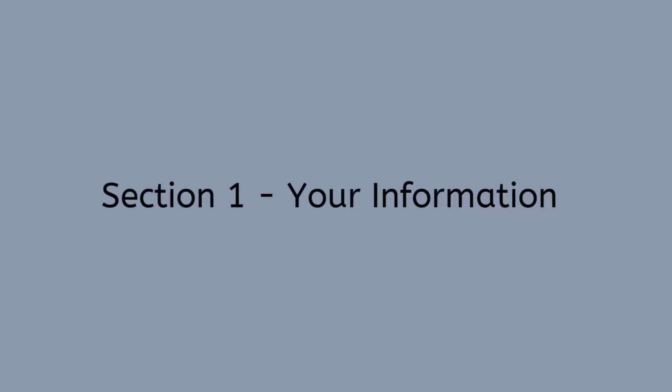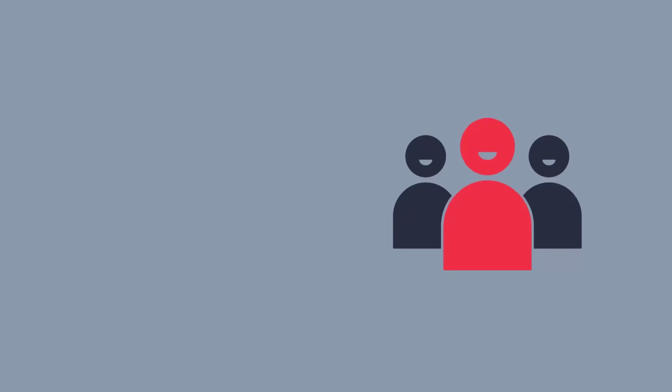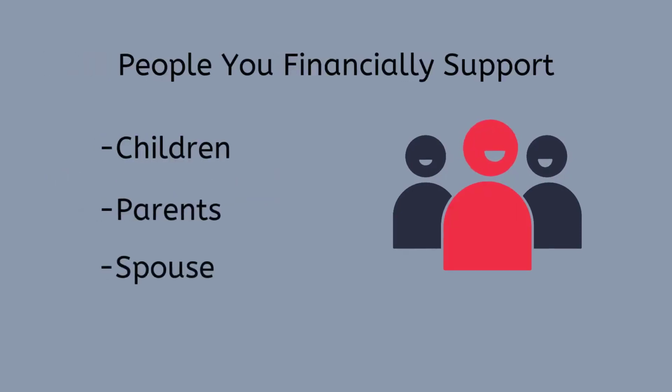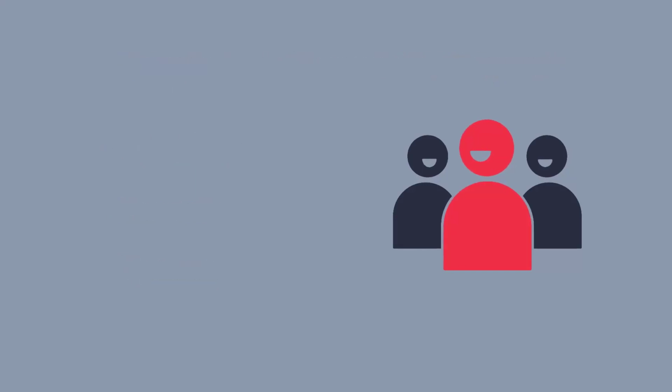Section 1. Your information. There is a space in this section to list any of your dependents. A dependent is anyone who relies on you for financial support. Typical examples are your children, your parents, or your spouse if they don't work and you pay for their living expenses. If you do not have any dependents, simply write NA on the first line of this space.